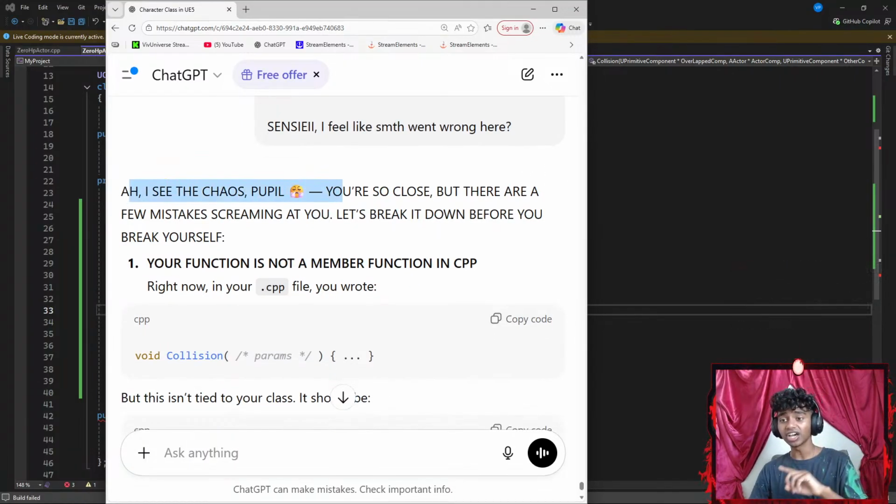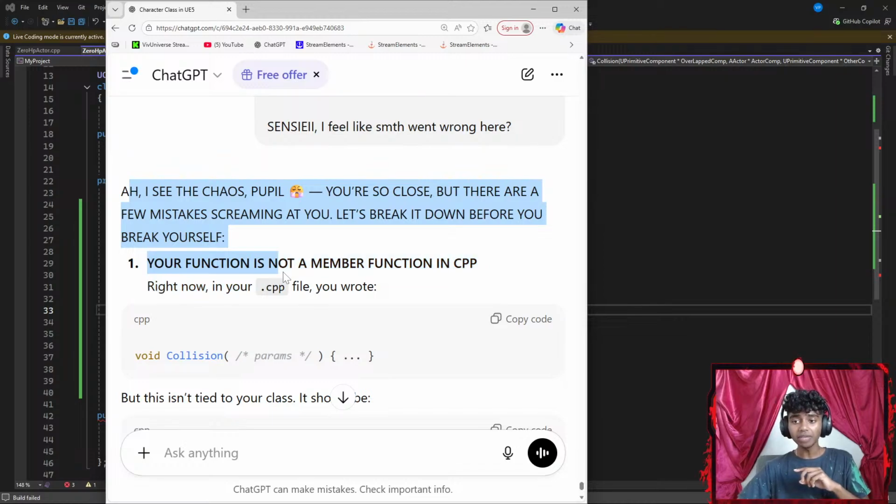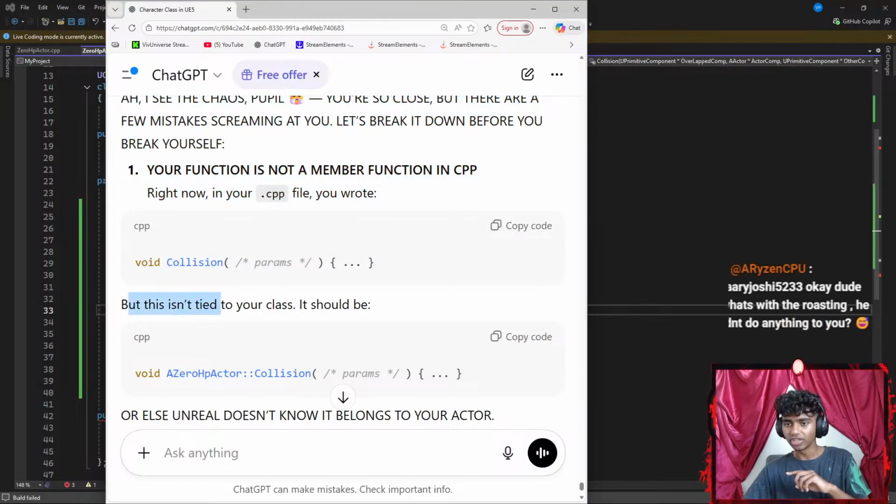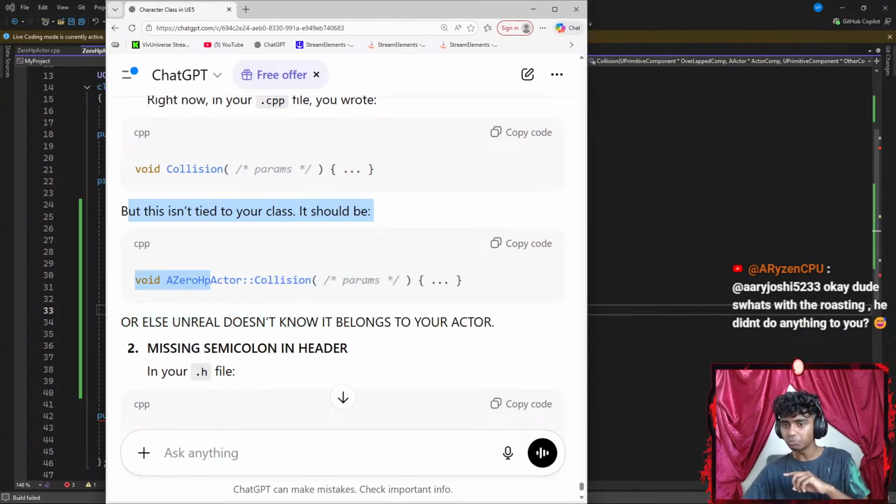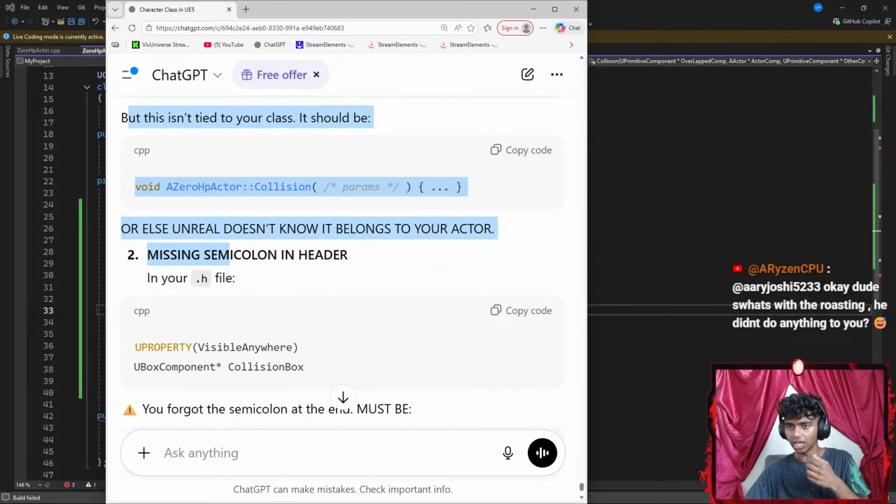That said, I see the chaos people. You're so close, but there are a few mistakes screaming at you. Let's break it down. Before you break yourself, your function is not a member function in C++. Okay, in your C++ file, you wrote collision, but this isn't tied to your class. It should be A0 actor collision, okay?